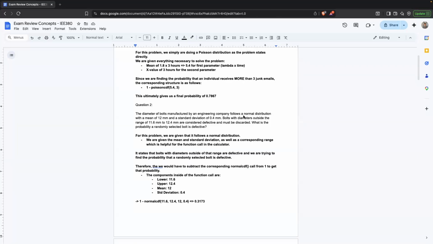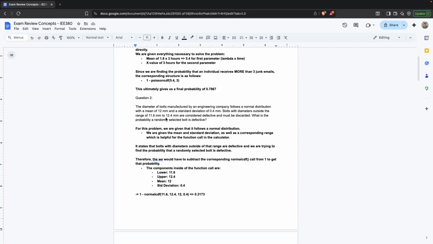For this question, we are following a normal distribution, and we are given the mean of 12 millimeters and the standard deviation of 0.4 millimeters. We're also told that anything outside the interval from 11.6 to 12.4 millimeters is defective. So first, we want to find the probability of a value inside of that range and simply subtract it from 1. Since we're trying to find the probability that a bolt is defective, everything outside of this range is defective. So if we subtract that range from 1, we'll get the whole region of defective bolts.